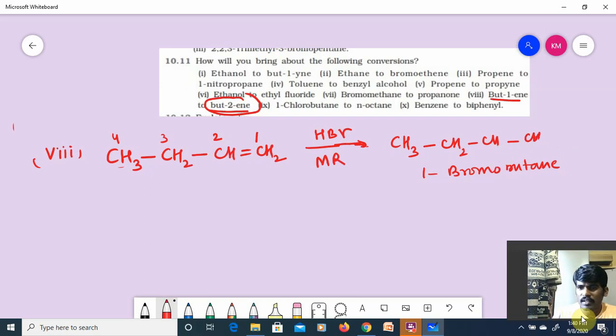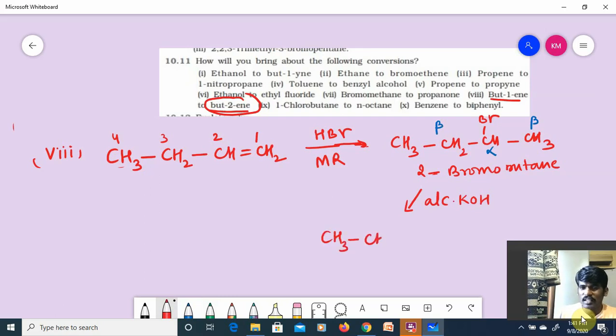Then what will happen? CH3, CHBr. Understood? So this is 2-bromobutane, guys. Now this 2-bromobutane I should convert into but-2-ene. I'll treat it with alcoholic KOH. This carbon is alpha, this carbon is beta, this carbon is beta. Alcoholic KOH means elimination takes place, dehydrohalogenation, according to which rule?